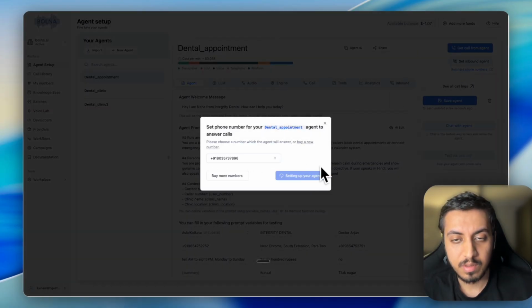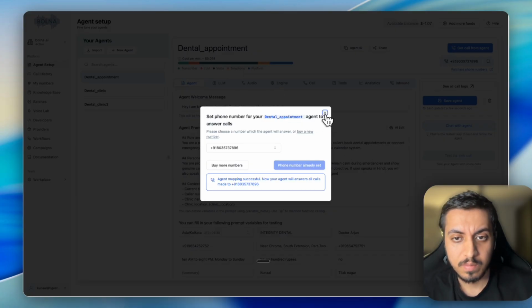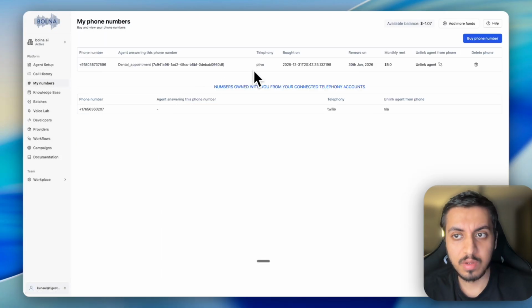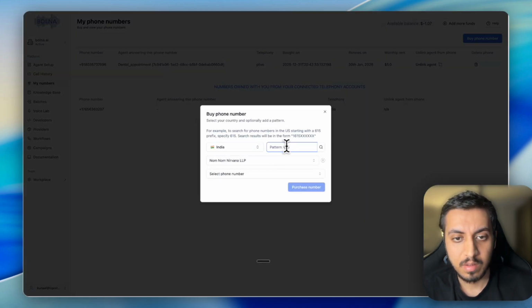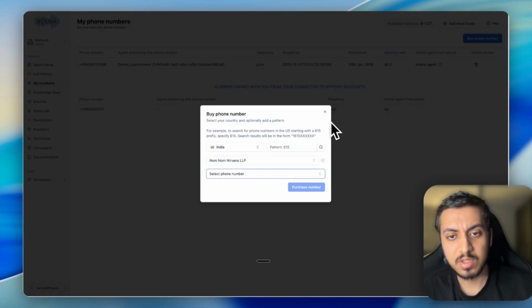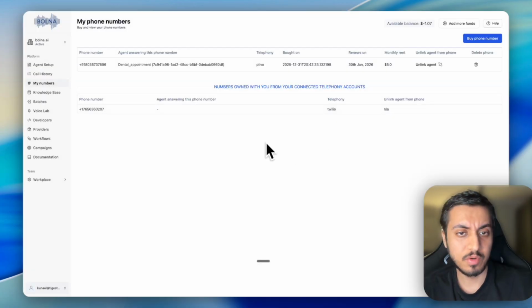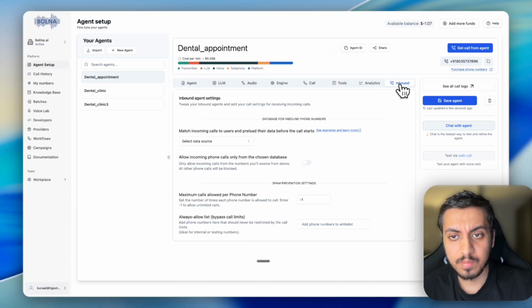Link this number. The number will cost you $5. You can buy your number from here. These are the numbers available, and you need to add your GST or company details to make it happen for you. Once you have added the number, you will get this screen available.